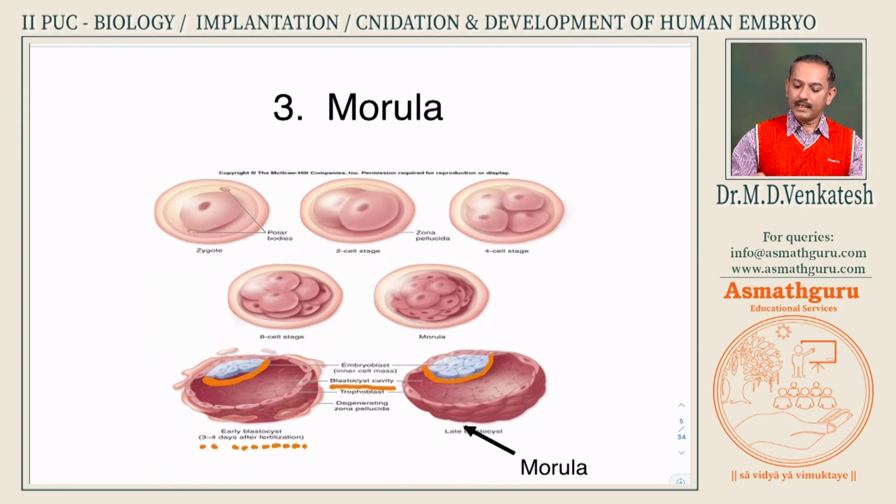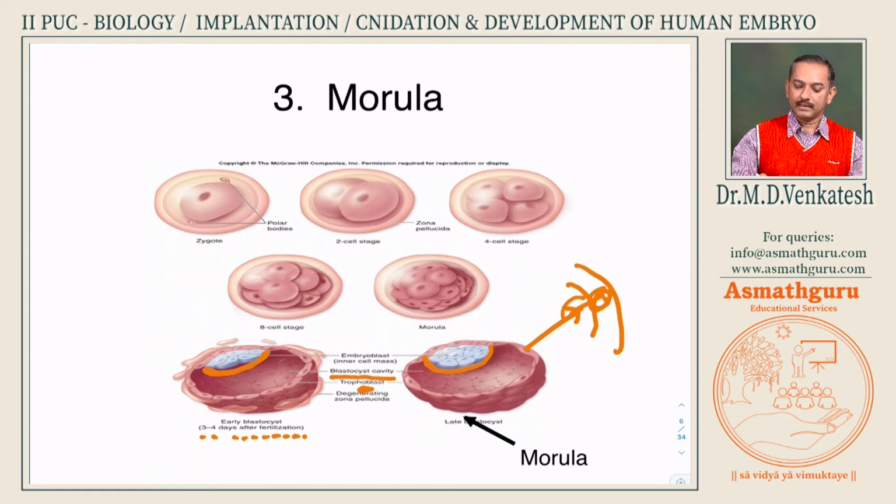The outermost layer is the covering. This is called trophoblast. Please note, the trophoblastic layer of cells will make contact with the uterus wall and it will get embedded. The embryo will develop continuously within this. Now this is what is called the late blastocyst stage.